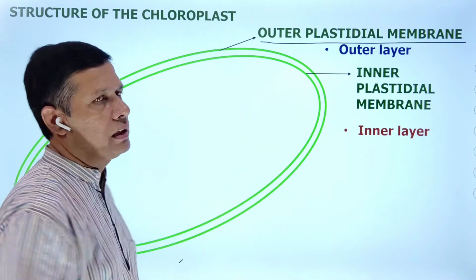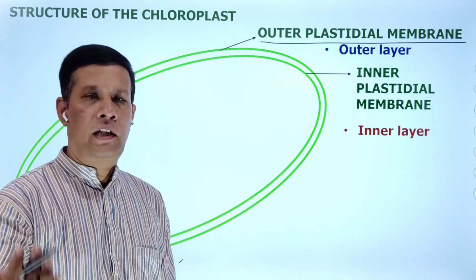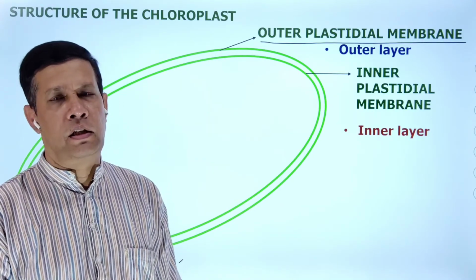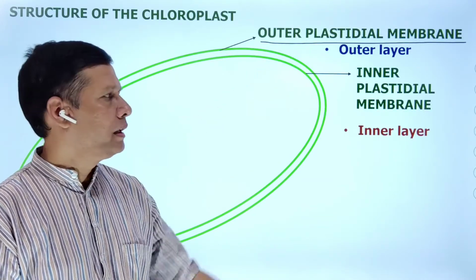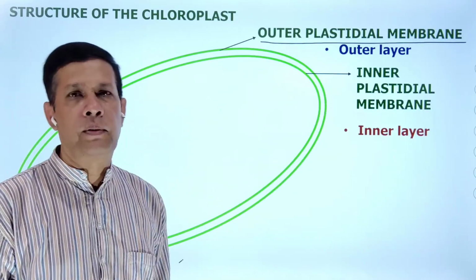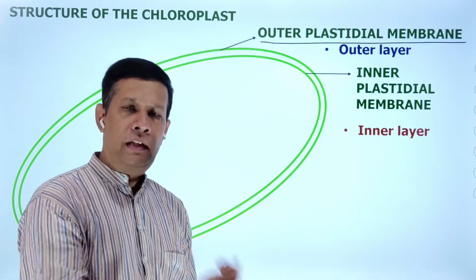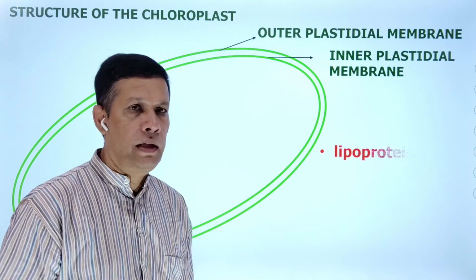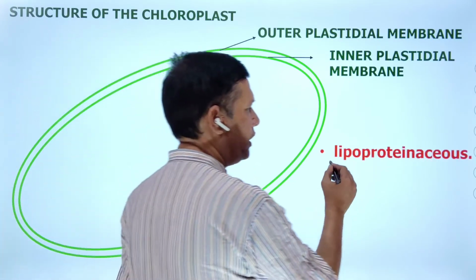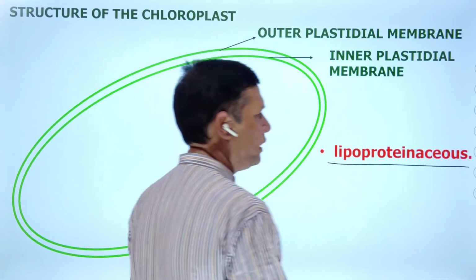We already mentioned that the plastidial membrane is double-layered. Outer layer, outer plastidial membrane. Inner layer, inner plastidial membrane. What is the nature of these membranes? These membranes are lipoproteinaceous.